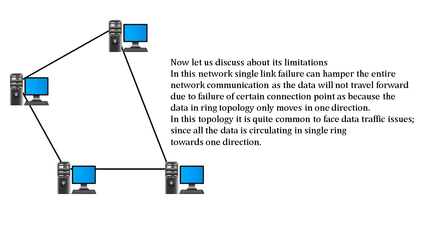Now let us discuss about its limitations. In this network, a single link failure can hamper the entire network communication, as the data will not travel forward due to failure of a certain connection point, because the data in ring topology only moves in one direction. In this topology, it is quite common to face data traffic issues, since all the data is circulating in a single ring in one direction.